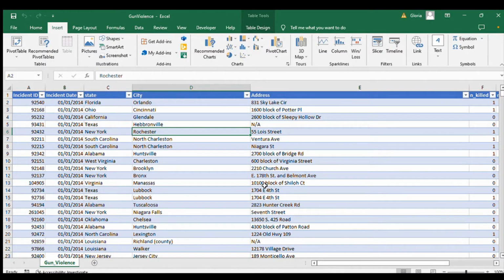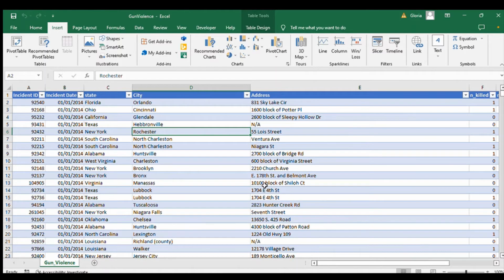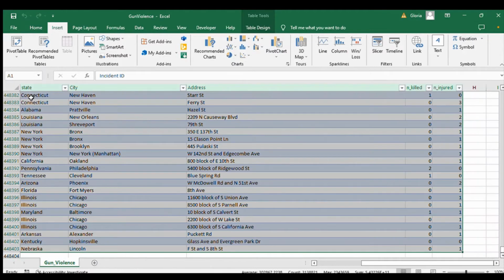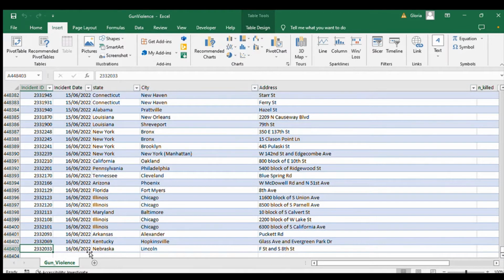This data set is all about the killings and the injuries and the rise of gun violence in America in the past 8 years. As you can see, this data runs from the 1st of January 2014 to 16th of June 2022. That is the last recorded incident on this data set.